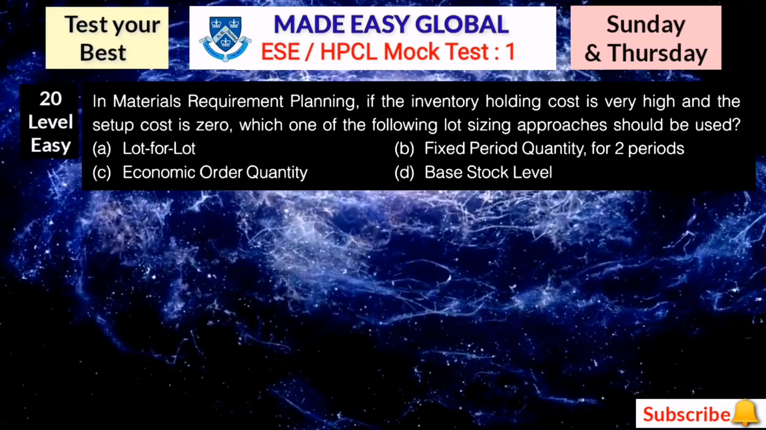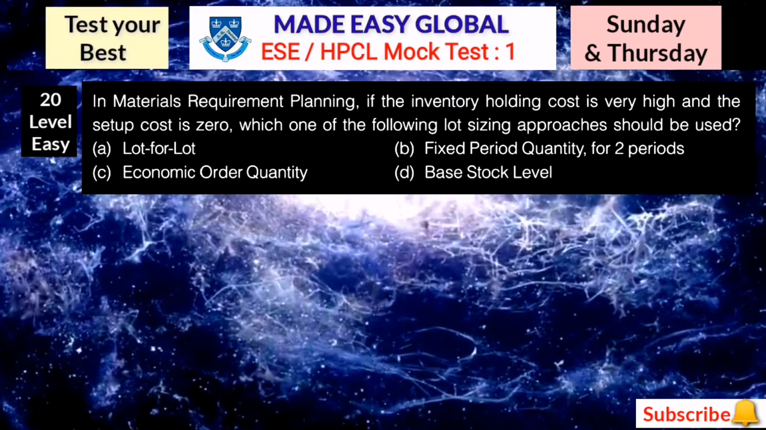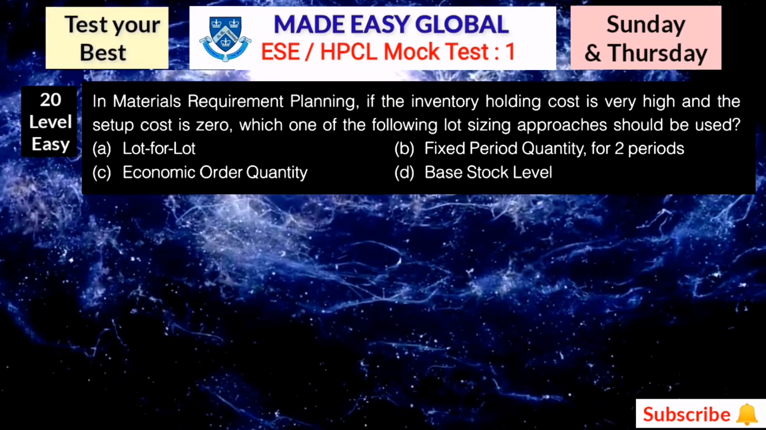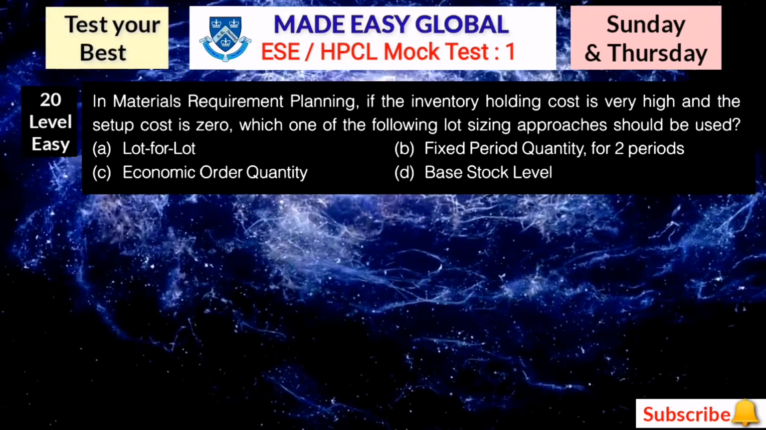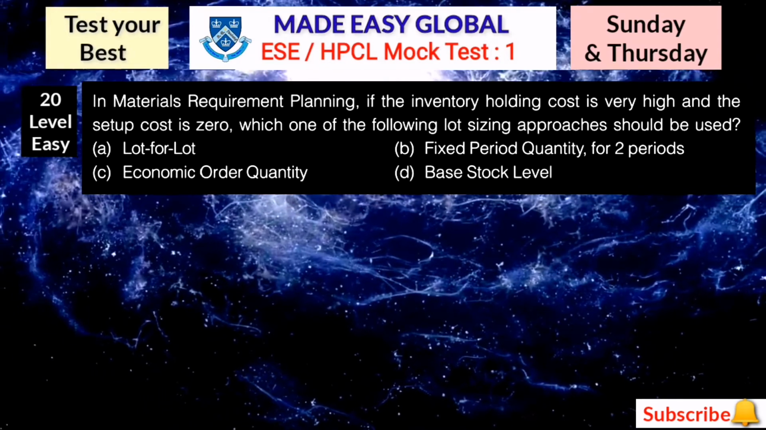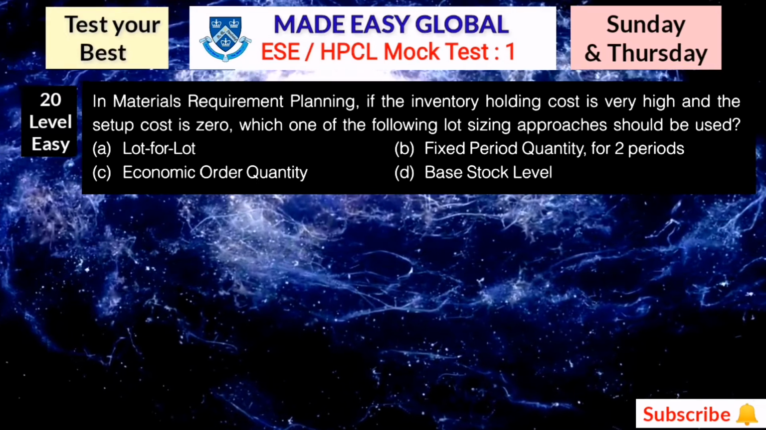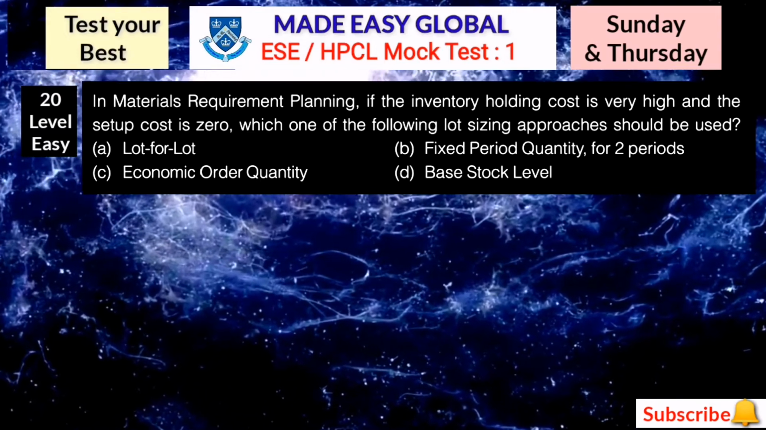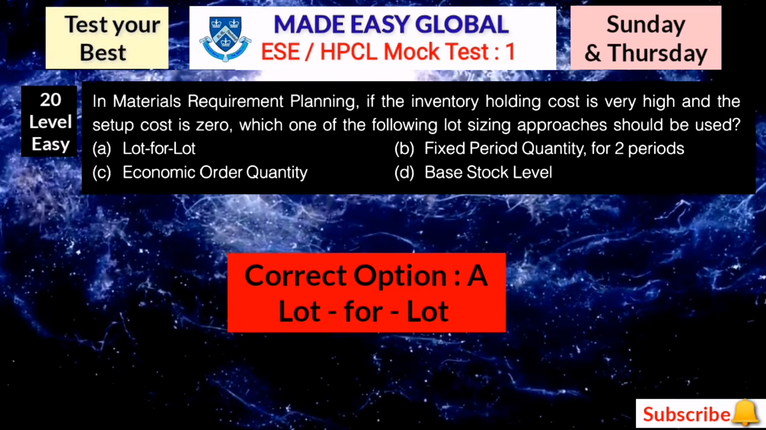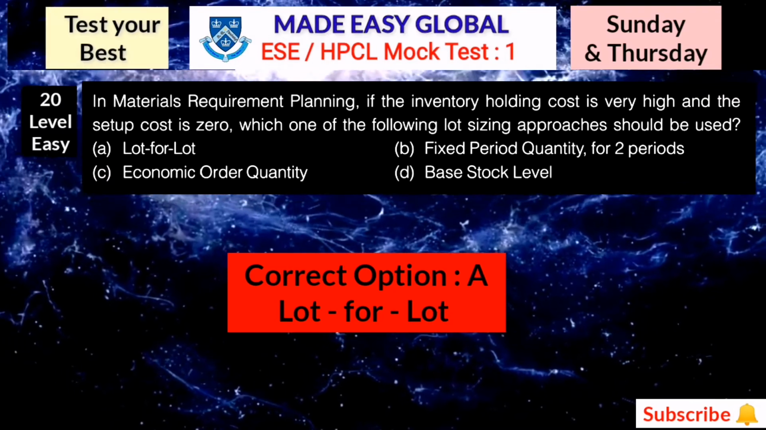Here, question number 20 on your screen now. In materials requirement planning, if the inventory holding cost is very high and the setup cost is zero, which one of the following lot sizing approaches should be used? First one is lot for lot, then after fixed period quantity for 2 periods, then economic order quantity, and the last option is base stock level. So here the correct answer is lot for lot. Option A is correct for this question.